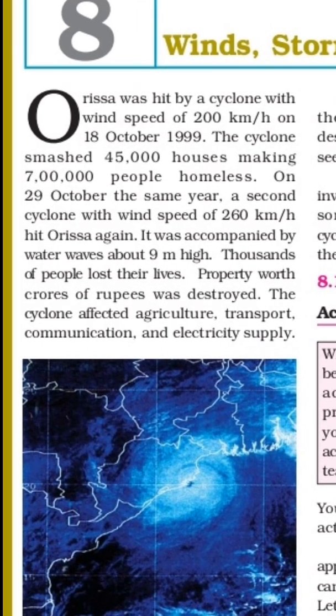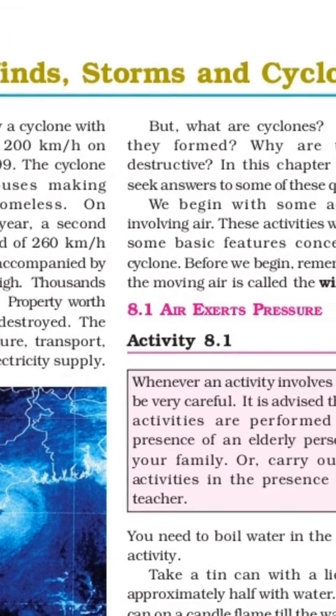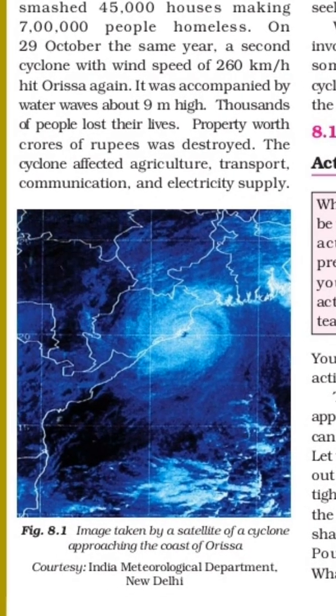This cyclone is a natural disaster. When these natural disasters, these cyclones, occur, they affect agriculture fields, transport and communication, and electrical supply. Here is the image taken by a satellite of a cyclone approaching the coast of Orissa. In the same way, the image was also displayed on 4th June when the cyclone was hitting Maharashtra.